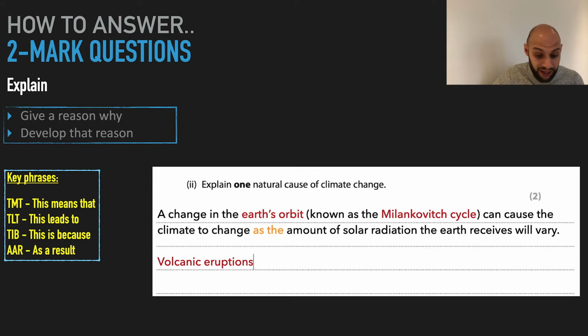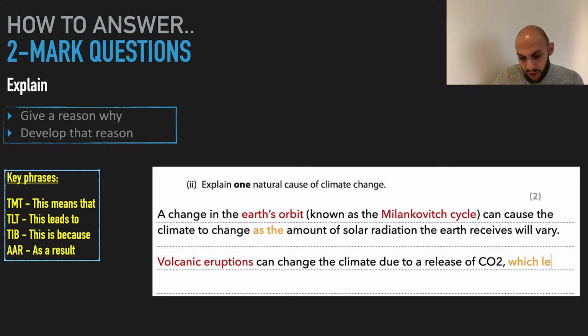Another one could be volcanic eruptions. They can change the climate due to a release of CO2, which leads to temperatures rising. So I've given two here. You don't need to do two, just do one. So for example, a change in the Earth's orbit, known as the Milankovitch cycle, that would get me 1 tick, 1 mark. That's my natural cause.